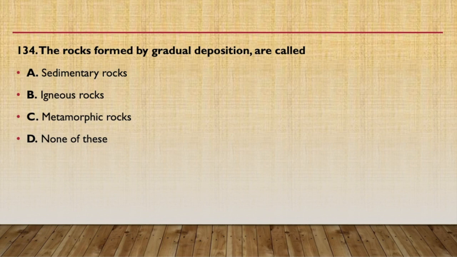Next question, the rocks formed by gradual deposition are called sedimentary, igneous, metamorphic or none of these. This is also a very easy question. Gradual deposition, it is called sedimentary rock. Igneous rocks are basic rocks that are obtained from the magma, from the earth core, and metamorphic rocks are those which are obtained by some weathering action, by changing pressure and temperature on these basic rocks, that is igneous rocks, and the sedimentary rocks are obtained by gradual deposition.